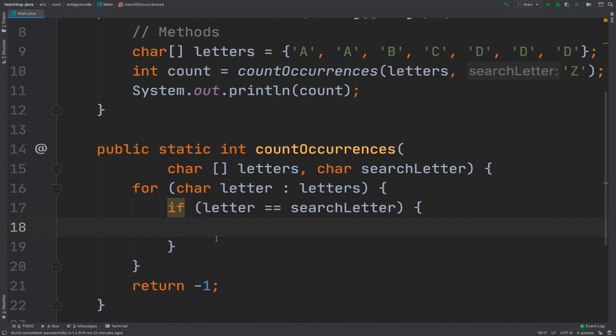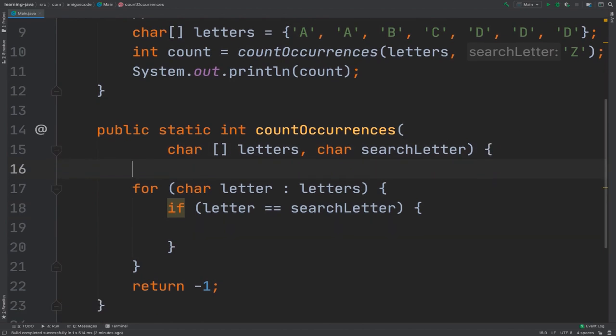We need to keep track of a counter that will tell us how many times a letter appears in our array. So here, just before the for loop, I'm going to create a variable: int count equals 0. Initially this will be 0.